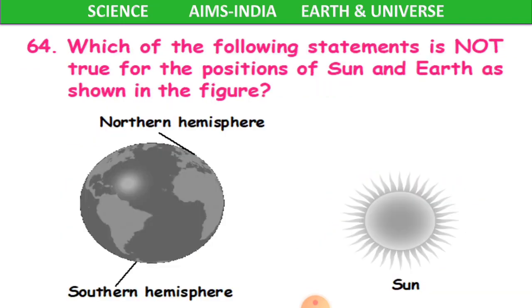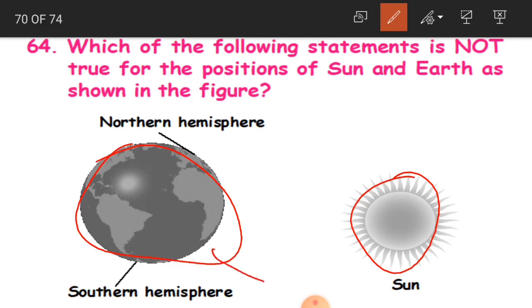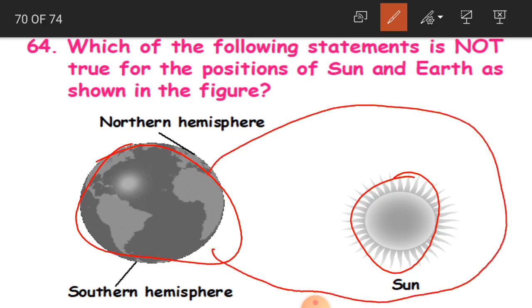Okay children. Now 64th question. Which of the following statements is not true for the positions of sun and earth as shown in the figure? See here children, this is sun, this is earth. So normally what does earth do? It is going to revolve around the sun. So as it revolves around the sun, the position of the earth which is facing the sun is going to differ. Okay, it is going to change.